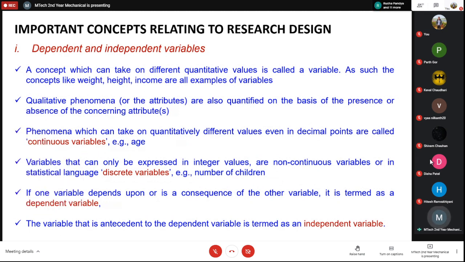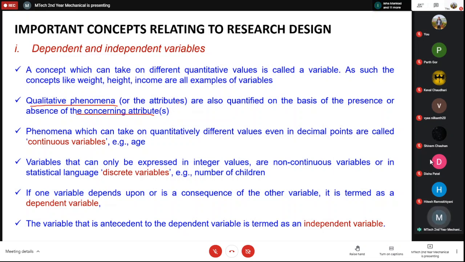Another thing that we discussed was the qualitative phenomena. Some of the things which have some attributes or characteristics, which are basically qualitative things, can also be quantified on the basis of the presence or absence of the concerning attributes. So they can also be represented in some kind of numbers.